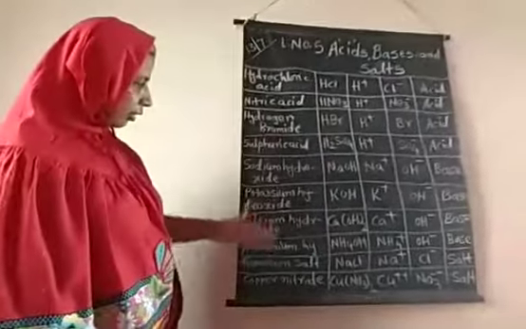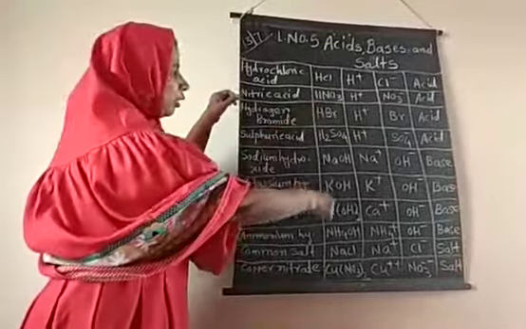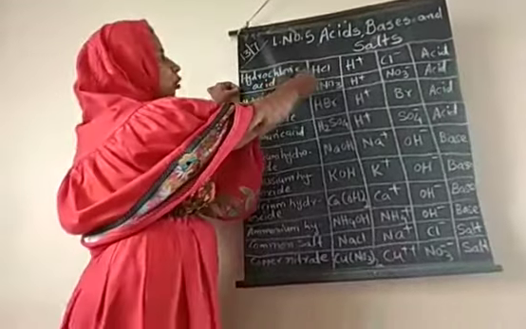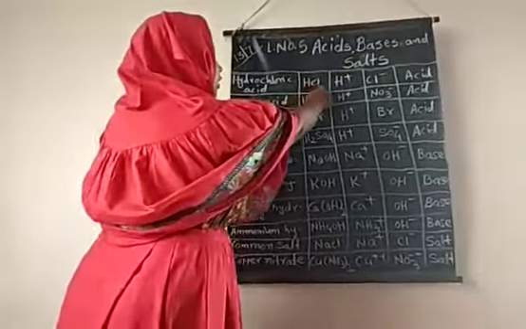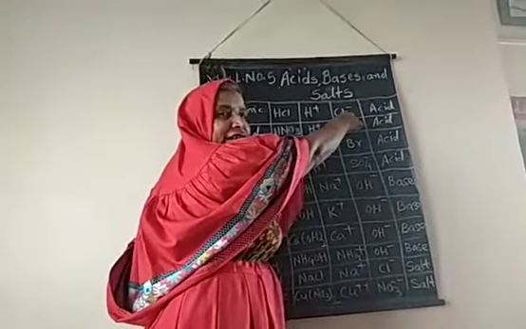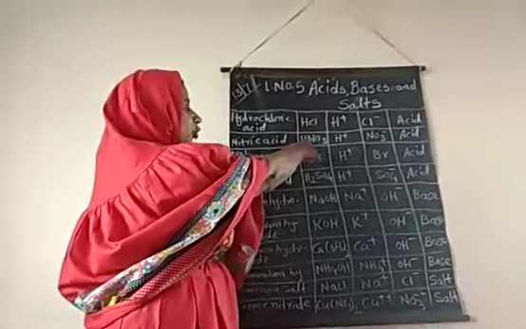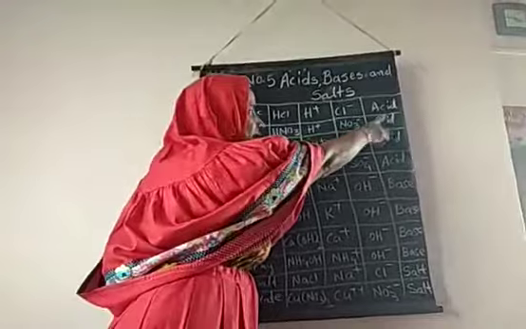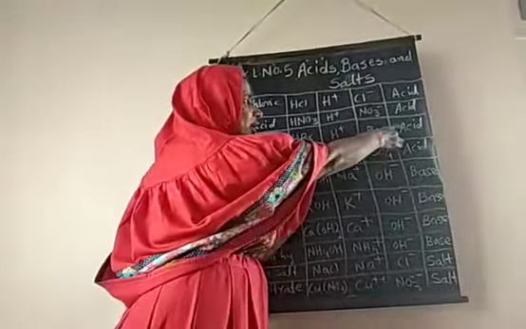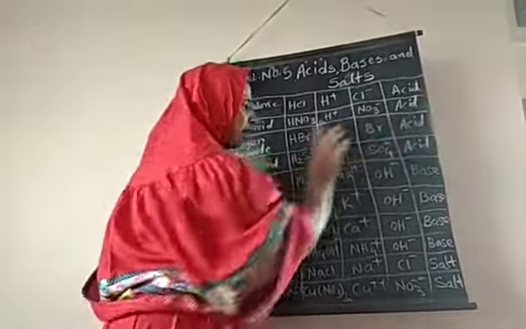I have given here the names of the chemicals, and only the formulas are given. The first one is hydrochloric acid, formula HCl. This H plus is the basic radical, Cl minus is the acidic radical, and the name is acid. Similarly, the second one is nitric acid, HNO3, H plus NO3 minus, again acid. Then hydrogen bromide, HBr, H plus Br minus, acid again. Then sulfuric acid, H2SO4, H plus SO4 minus, acid.